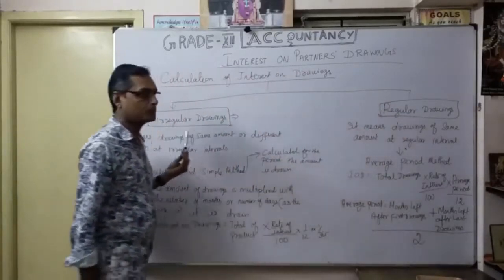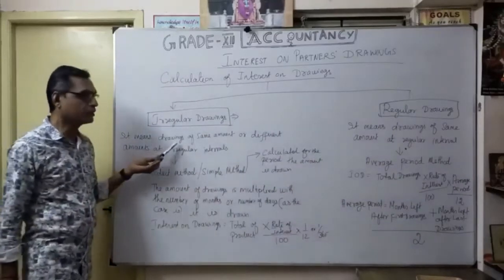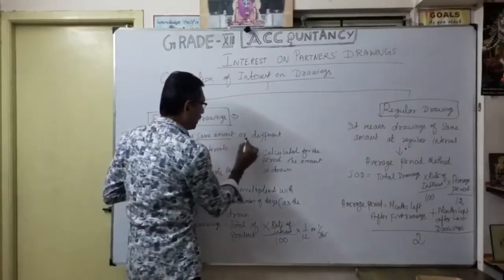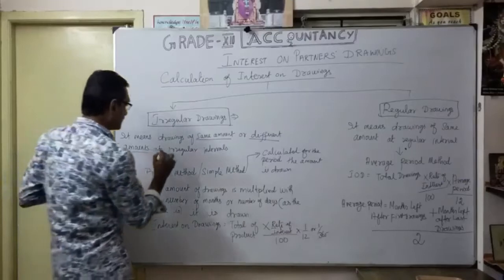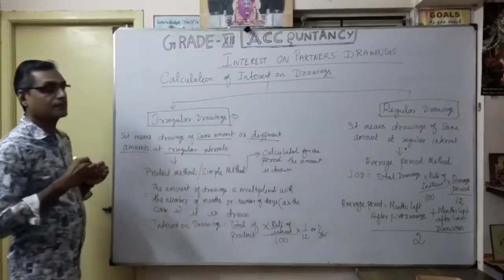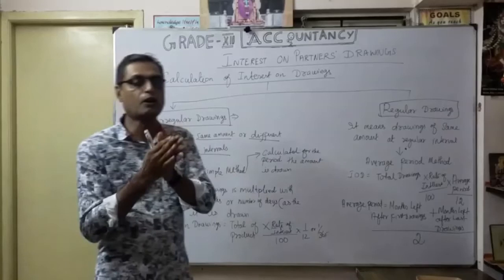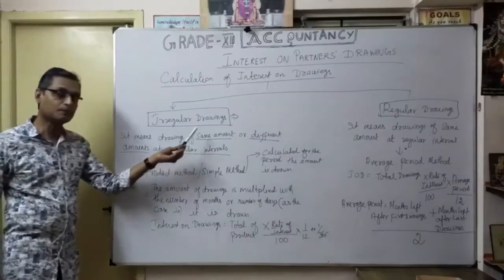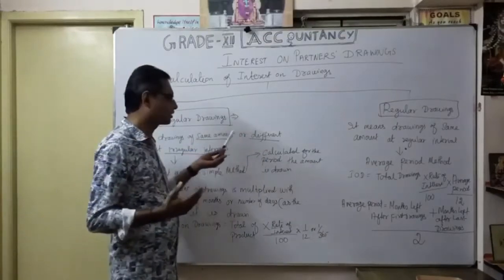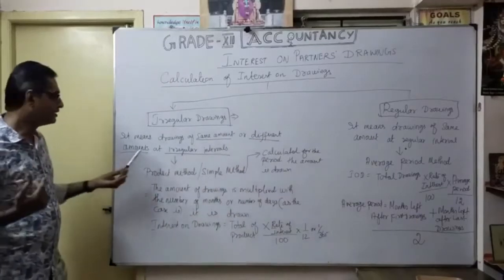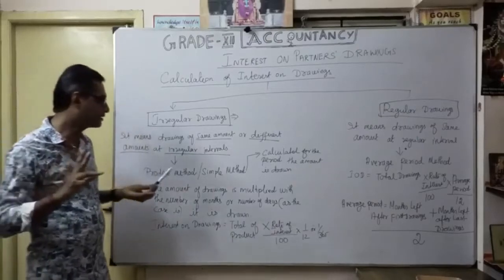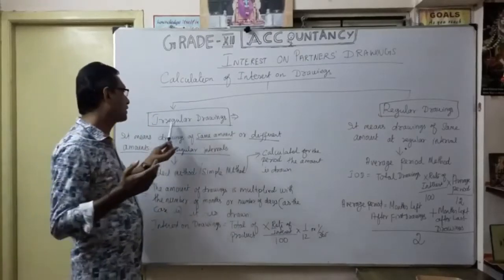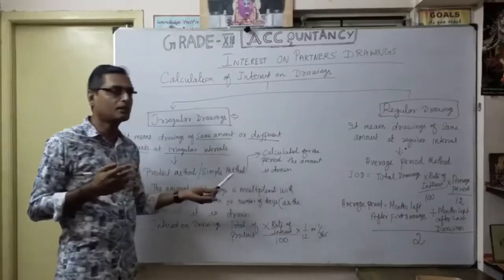So what is the meaning of irregular drawings? It means drawing of the same amount or different amount at irregular intervals. There is no uniformity. Whenever they feel like it, they withdraw the drawings. That's why it is called irregular interval. It may be the same amount or different amount, but the withdrawal is irregular. In this situation, there are 2 types of method we follow for irregular drawings: the simple method or the product method.